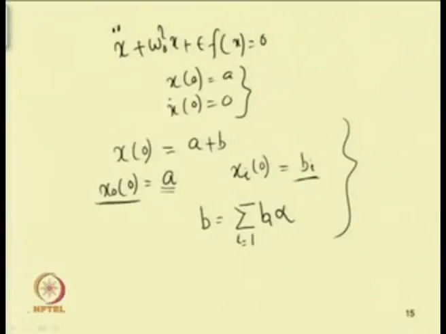So, let us take one example. For example, let us take the governing Duffing equation with odd nonlinearity: u double dot plus omega 0 square u plus epsilon u cube equal to 0.